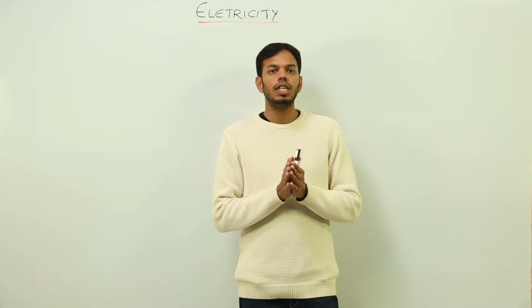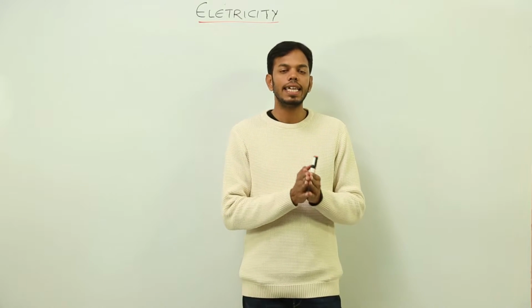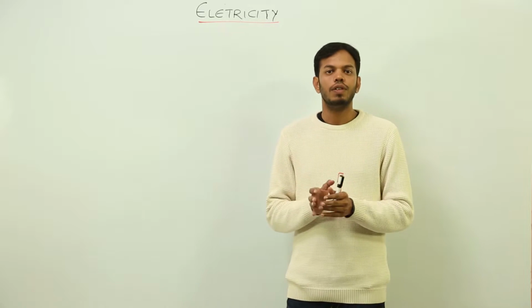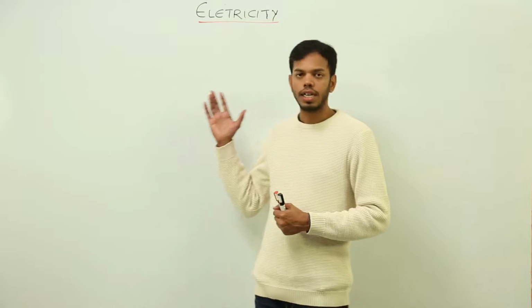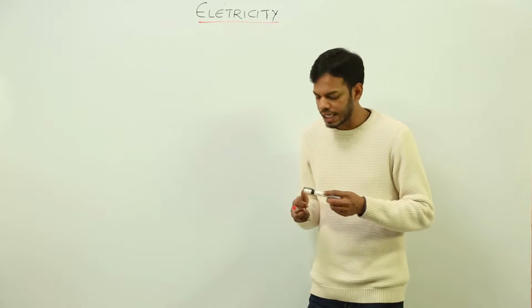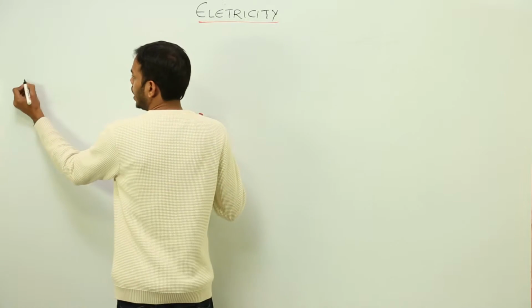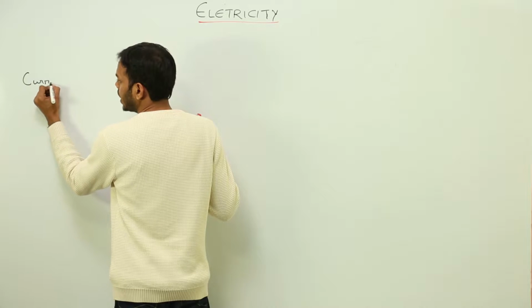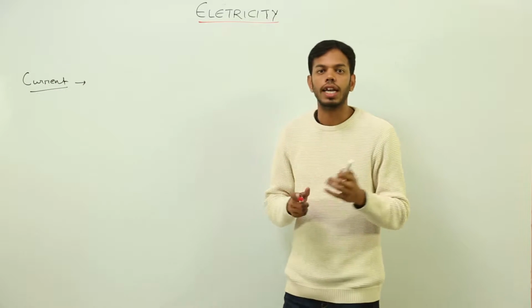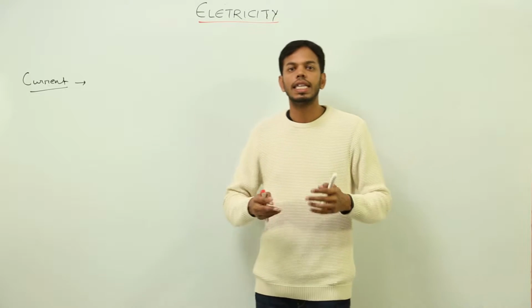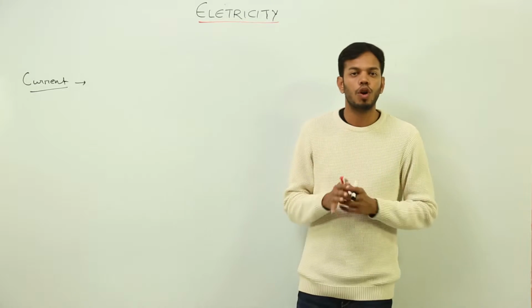So it is actually a comfortable, convenient and controllable type of energy which can be used in almost all sectors of life. So let's start studying about electricity. What is electricity? And first of all, we are going to study about electric current. Now when we say what is current, or current is flowing, or when we say the current is not proper, what do we mean by current?